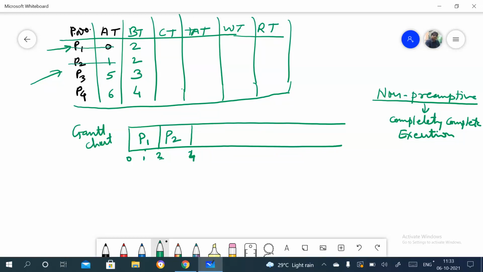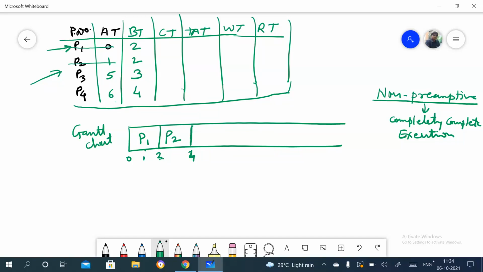Now the rest are P3 and P4, right? Is there any other process that enters at 4 or 3 or something after 1 and before this 4? P3 arrives at 5, P4 arrives at 6.